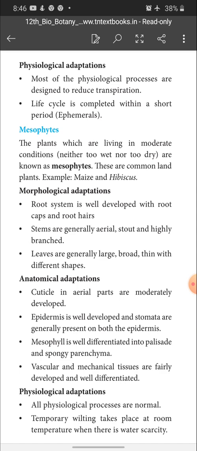Since they are xerophytes, the physiological processes are designed to avoid or reduce water usage. Next, mesophytes. The plants which are living in moderate conditions, neither too wet nor too dry, are known as mesophytes. These are common land plants, for example maize and hibiscus.